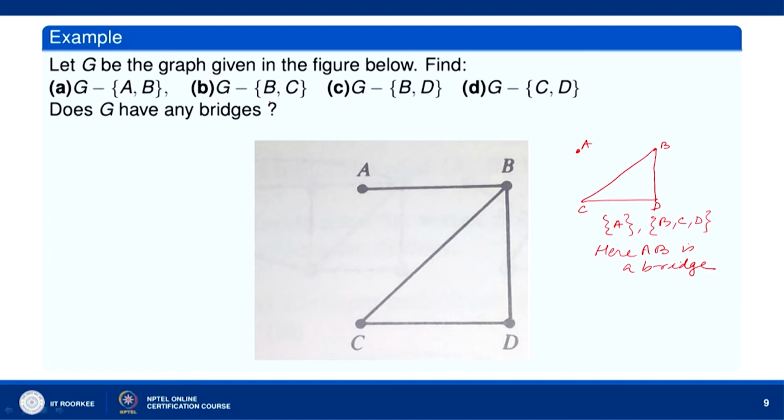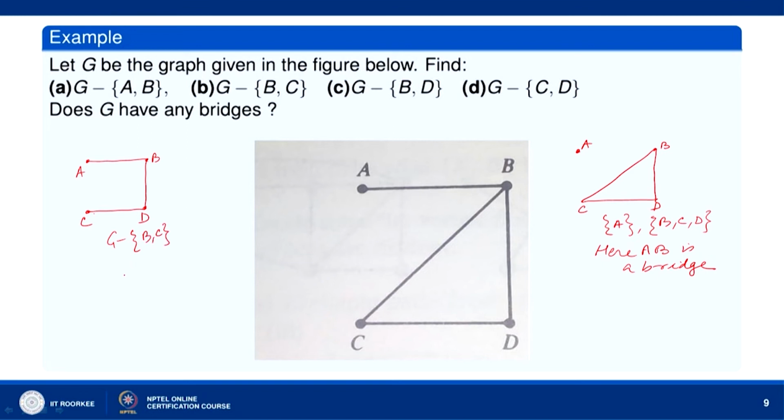Now, G minus BC. If you remove BC, what do we get? This is A, this is B. BC is removed and we get this. So, this is not disconnected. Since this is not disconnected, this is G minus BC, it does not have any bridge.